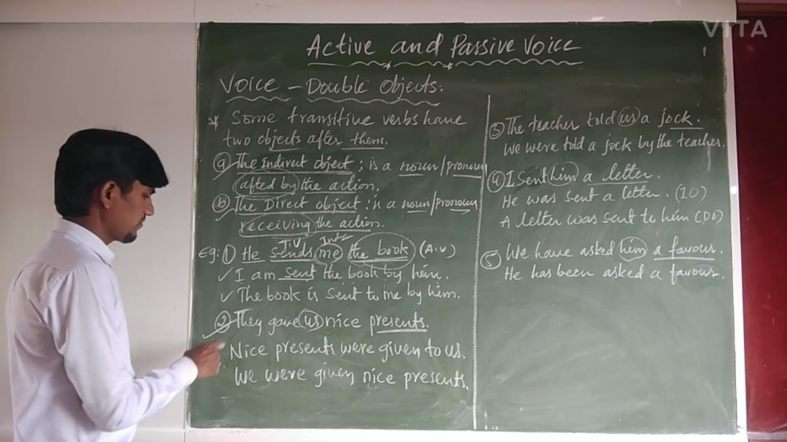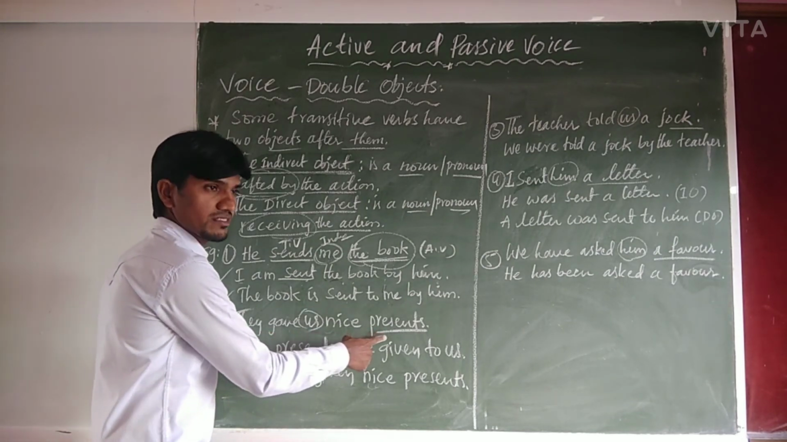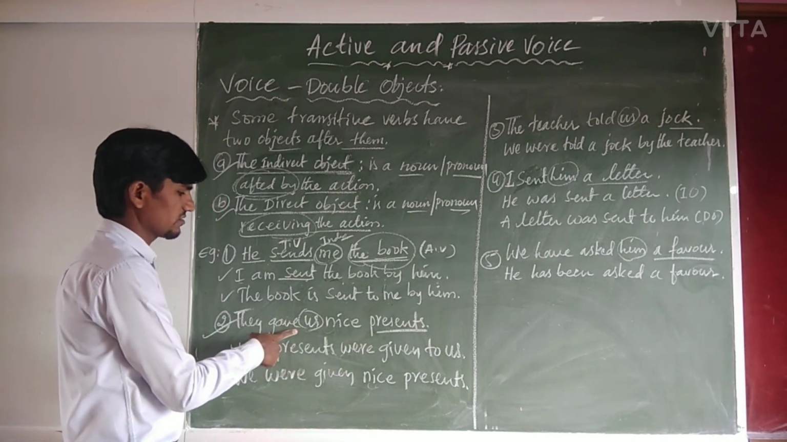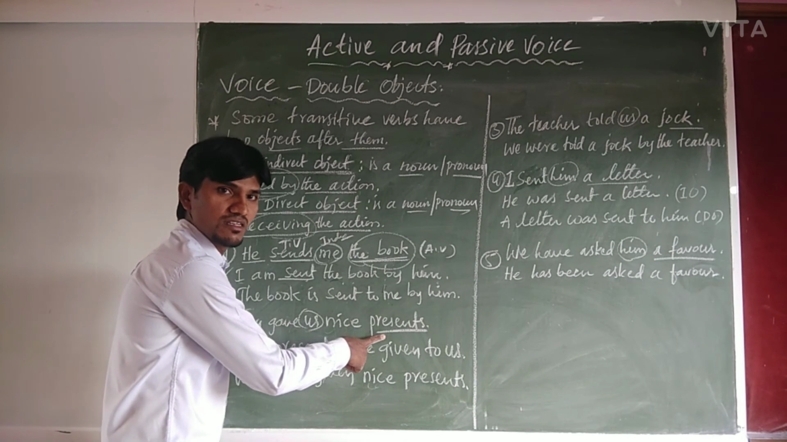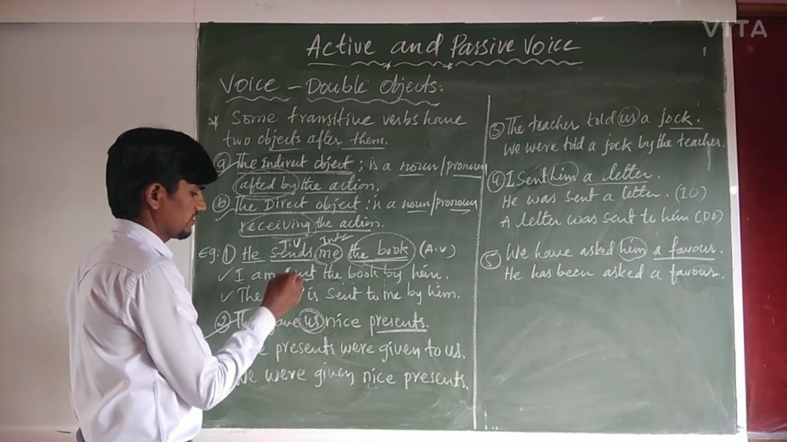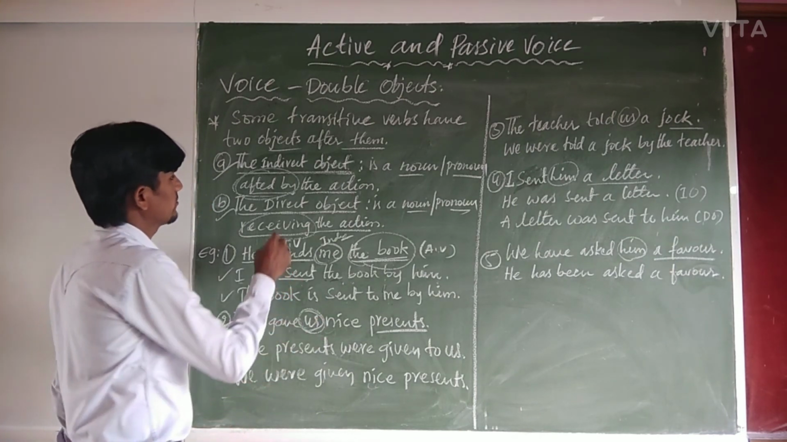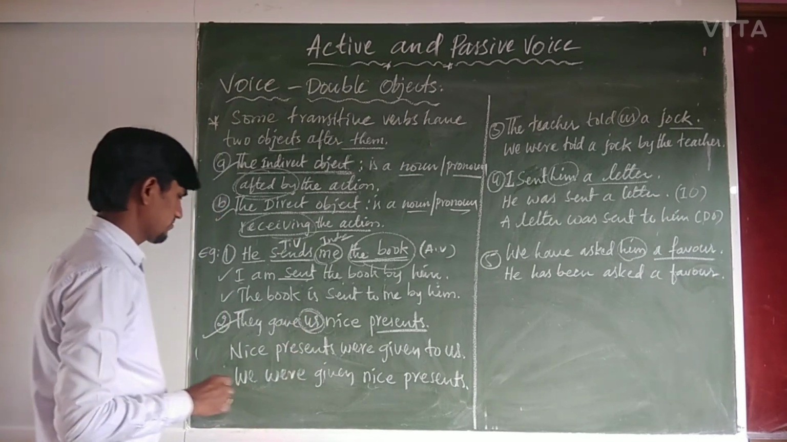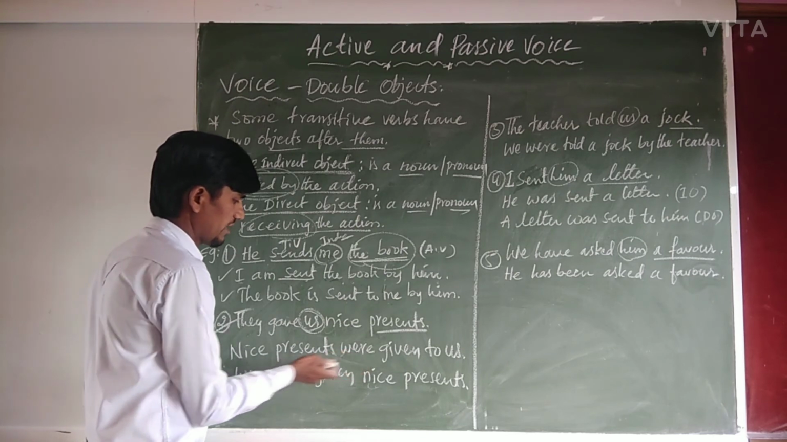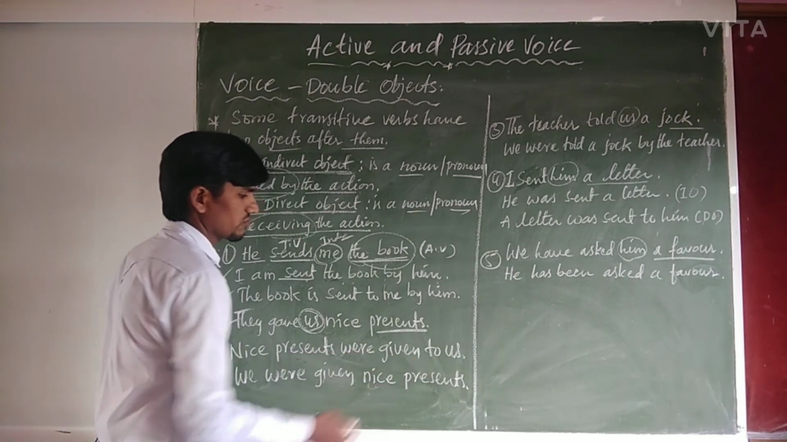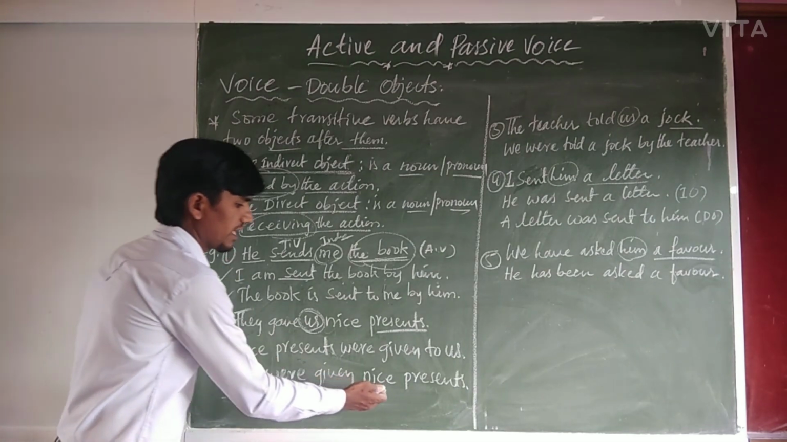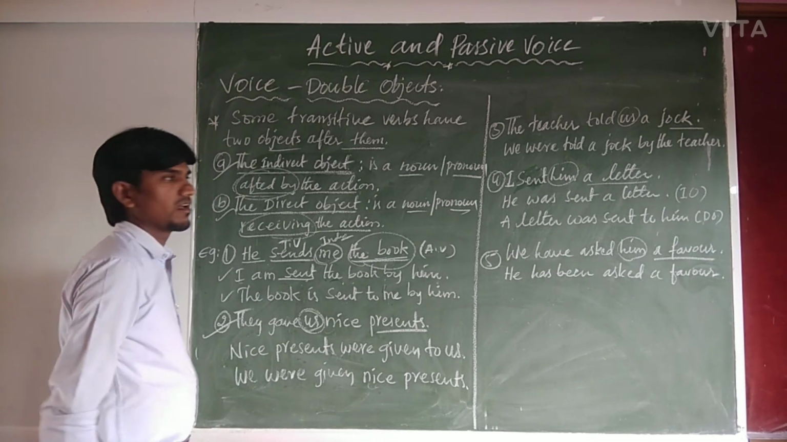And second example: they gave us nice presents. They gave what? Nice presents. They is the subject, gave is the transitive verb, us is the indirect object, nice presents is the direct object. It can be written into passive voice: nice presents were given to us. Or we were given nice presents.